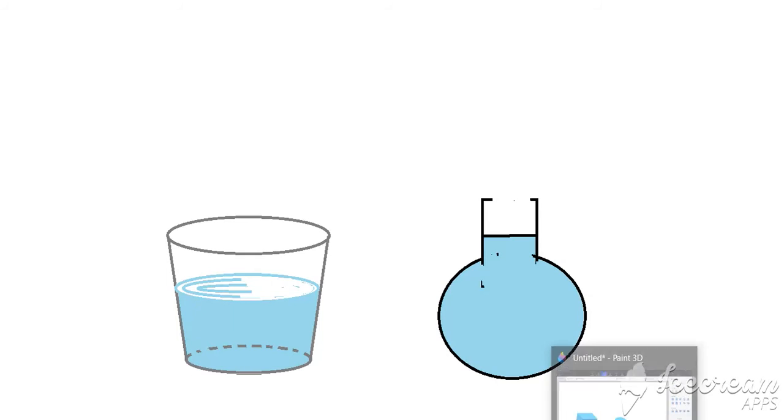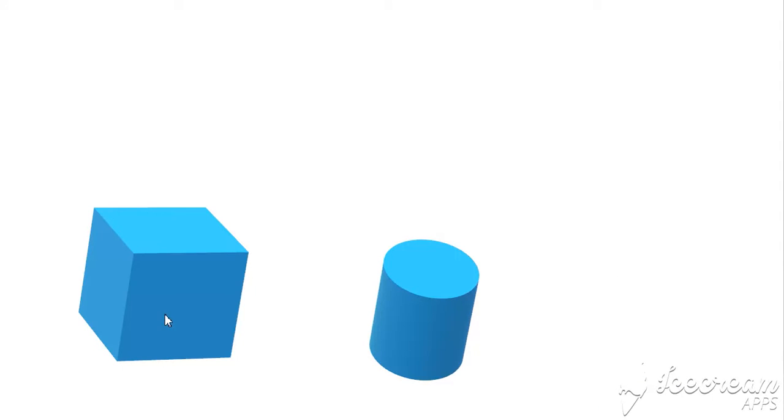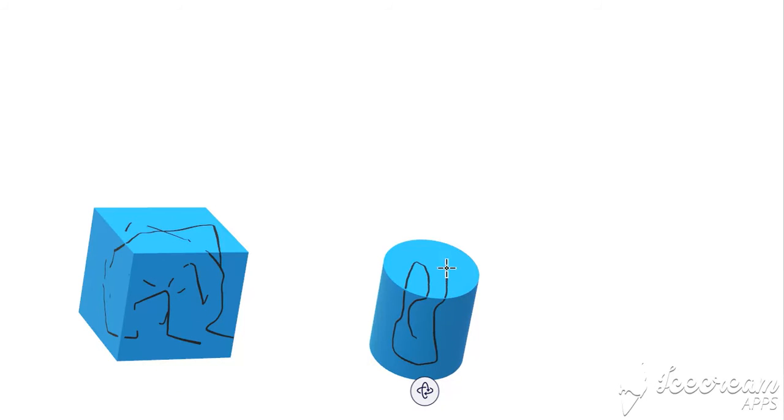Alright? What about gases? Gases will fill up the entire volume of the container in which they are put. Suppose some gas is put in this container, it will take the entire volume of the container. It will take the entire shape of the container as well as the volume of the container. If it is put in this container, it will also take up the entire shape and volume of the container.